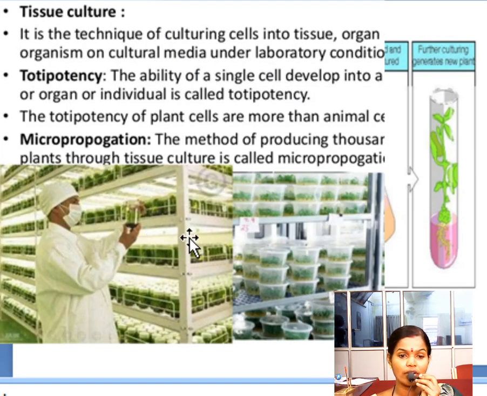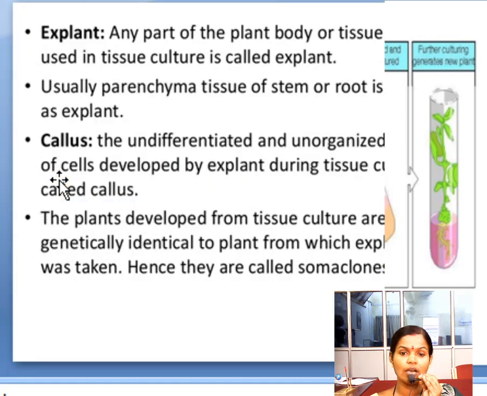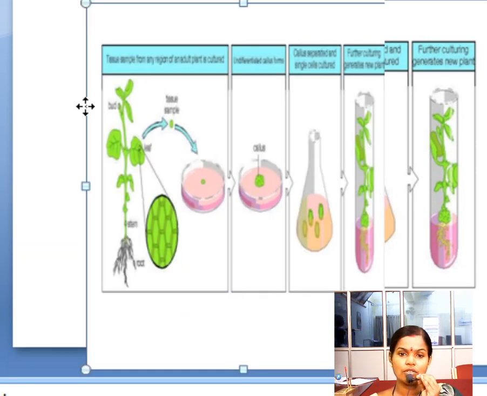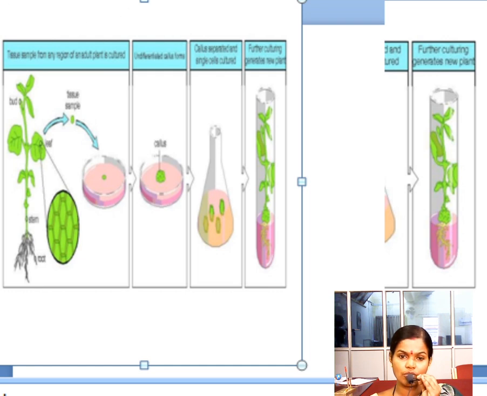In the laboratory, a temperature of 20 to 30 degrees Celsius is maintained, and whatever work we do with the plant bodies, we should be very aseptic first. That means we should wash our hands with alcohol and sterilize our things so that harmful bacteria and viruses do not enter the plant body. If they enter, the process is going to die, and the plant body is not going to develop. Understood? So this is the whole concept of the tissue culture technique.